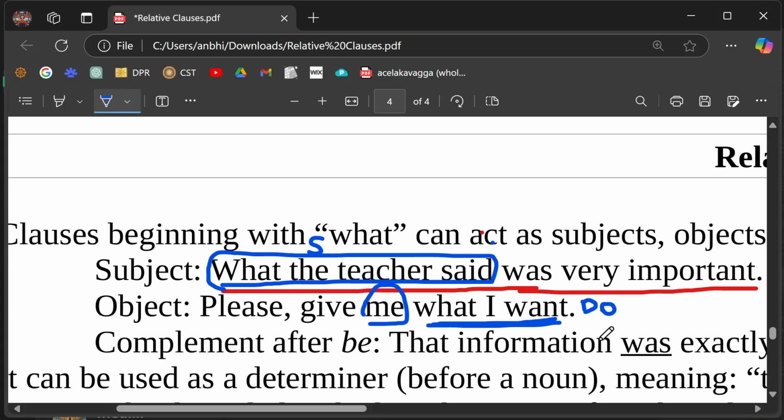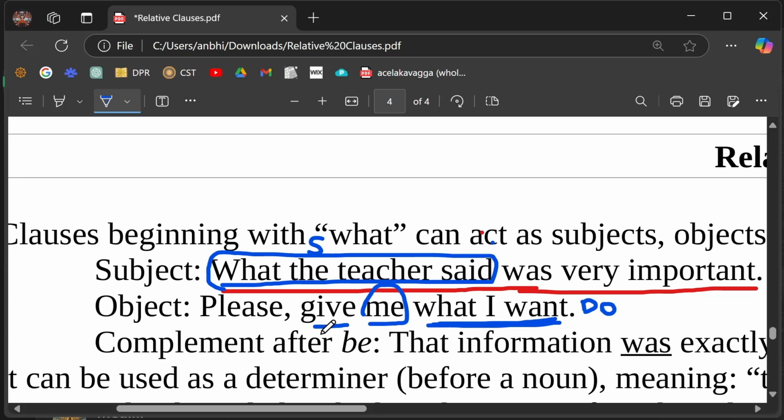We haven't discussed much about these things, no? Types of object. I need to read this first. Okay, you see, in this case, what I want is like a clause, and it's the object of the sentence. It's the object of, in this case, the verb give. So this whole clause acts as the object.